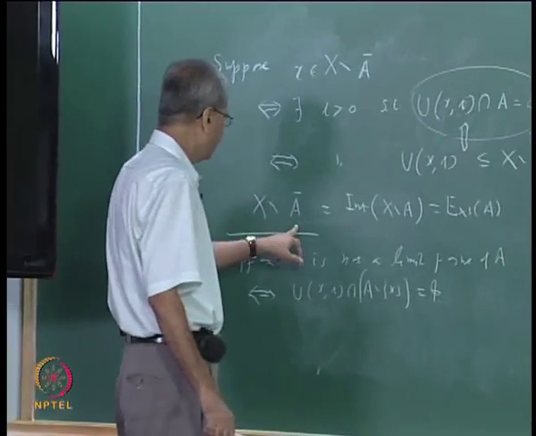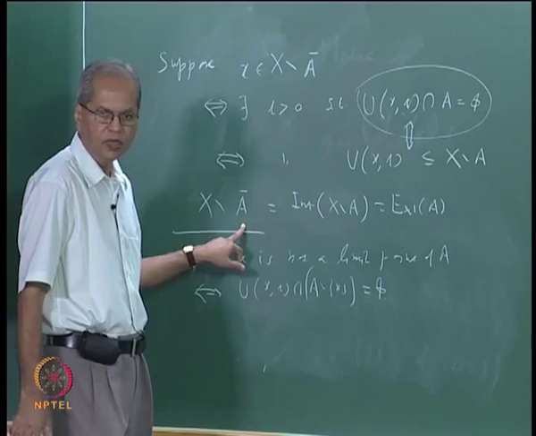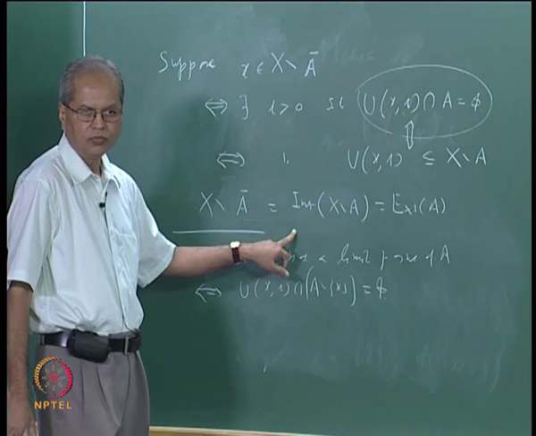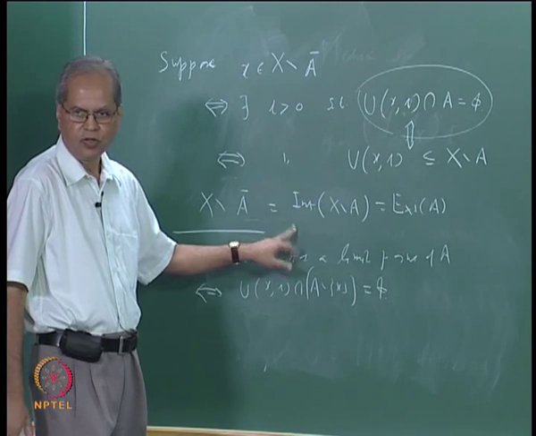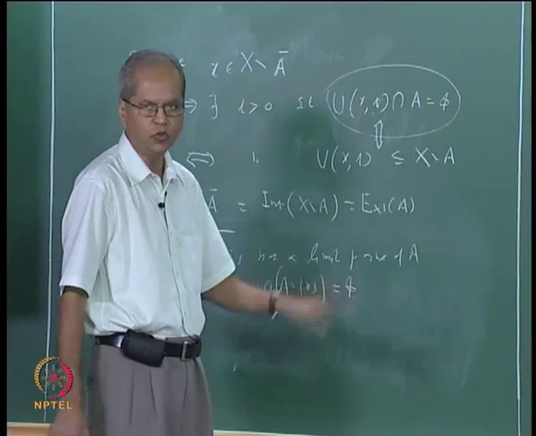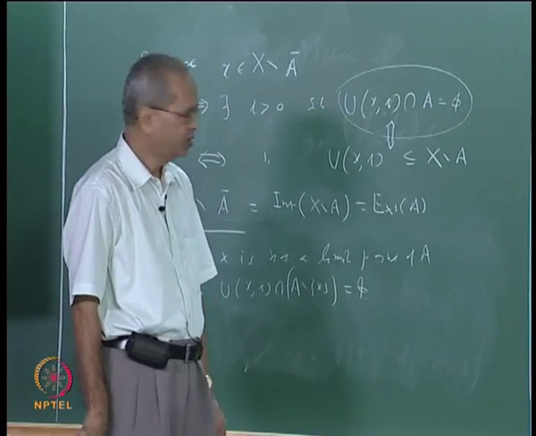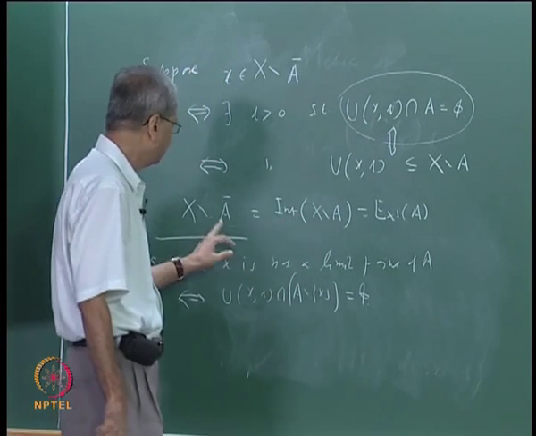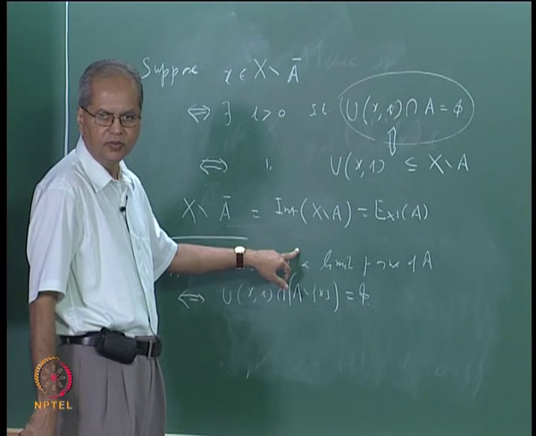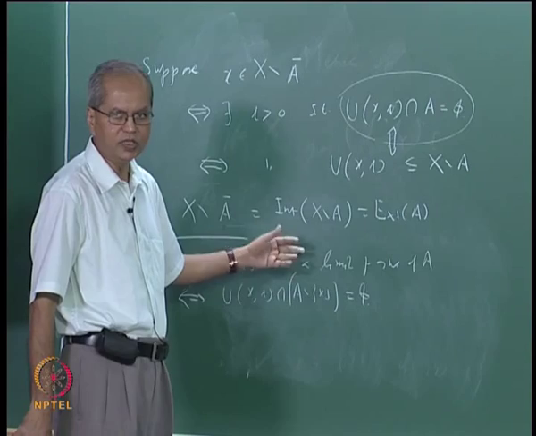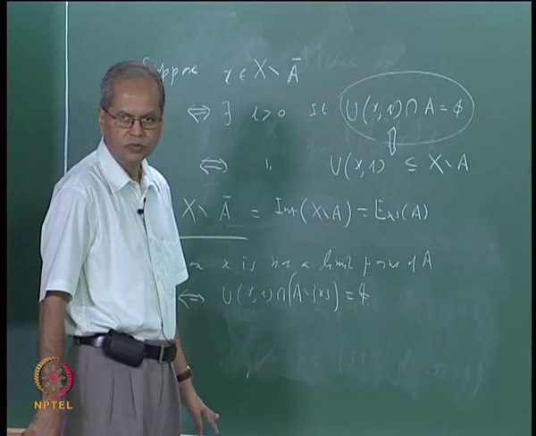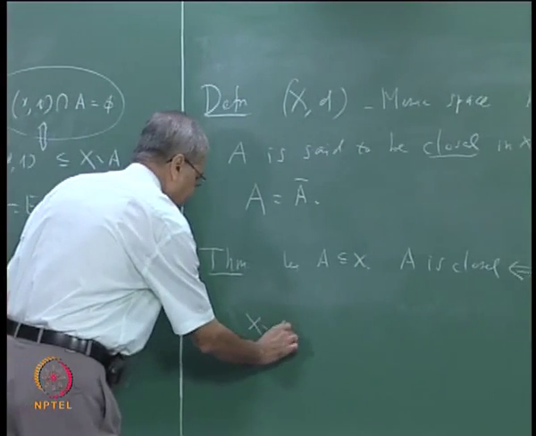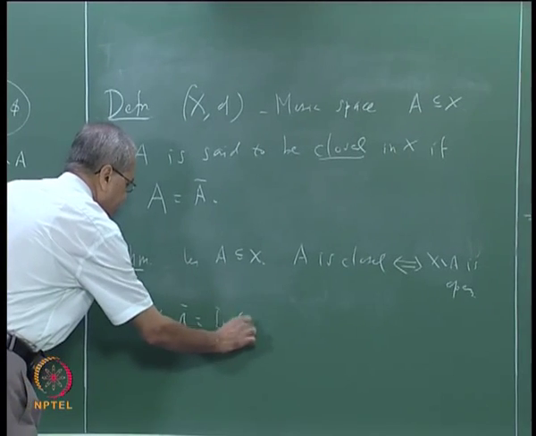So that means X minus A closure is the same as X minus A, and if X minus A is the same as the interior of X minus A, X minus A must be open. On the other hand, suppose X minus A is open. Then the interior of X minus A should be the same as X minus A, which means that X minus A closure is the same as X minus A. And using that you can prove that A is the same as A closure. So the proof follows by just observing that X minus A closure is the same as the interior of X minus A.